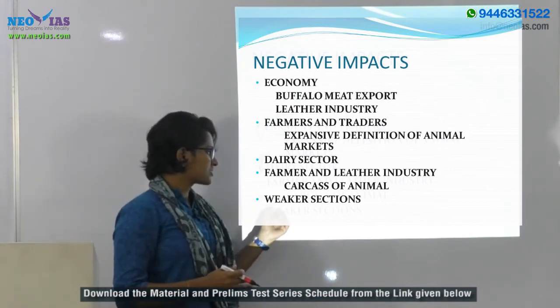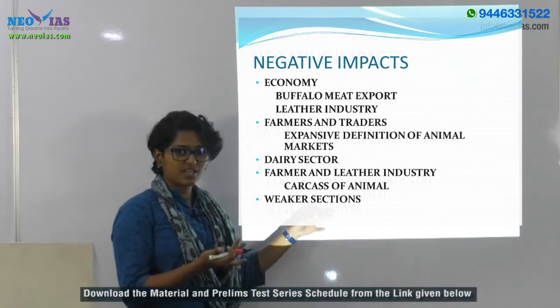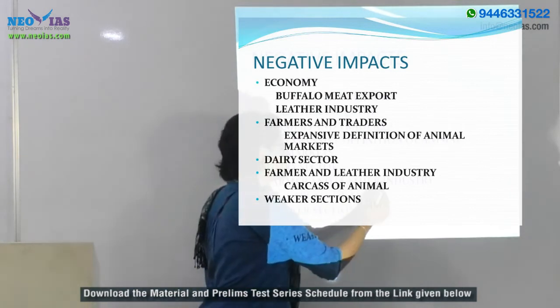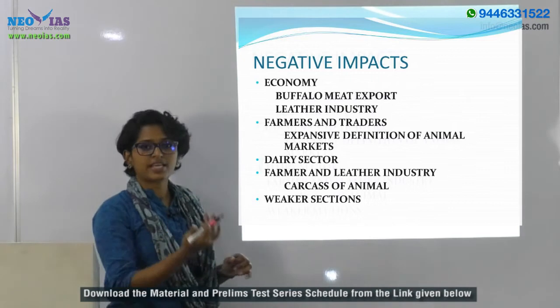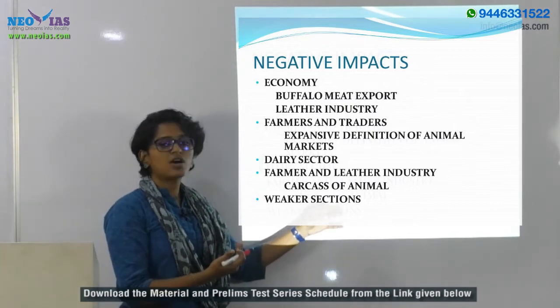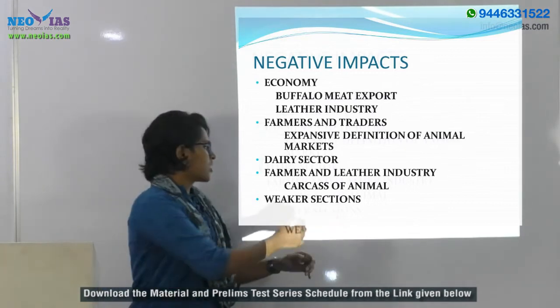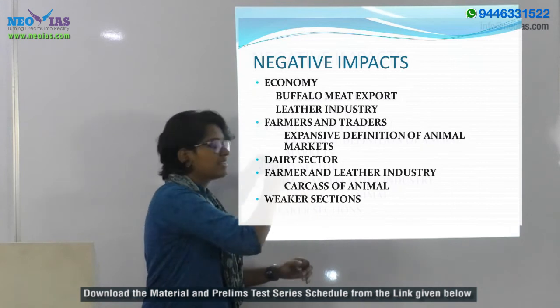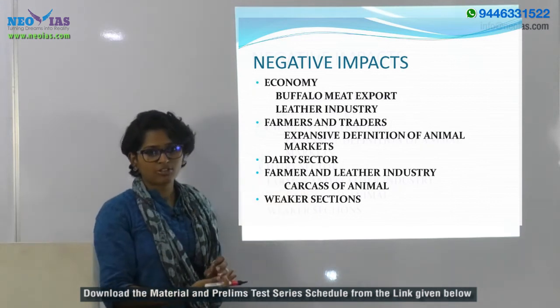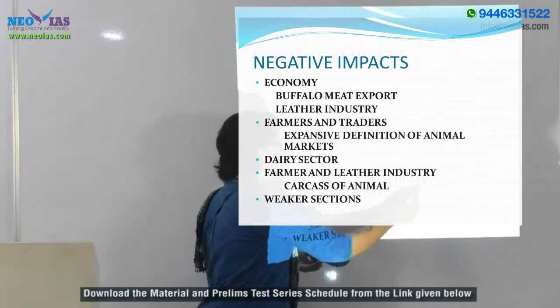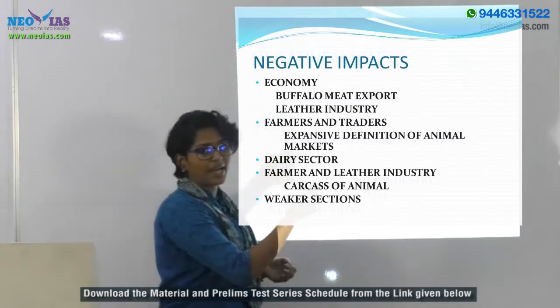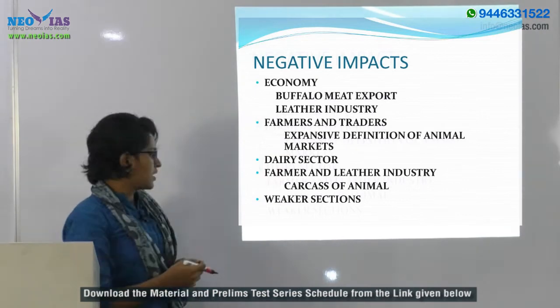Earlier, if such things happened, he could trade it, and it was specifically for the leather industry. Such sales mainly took place for the leather industry. So again, it will have a negative impact on farmers' livelihood or remuneration, and on the leather industry too.